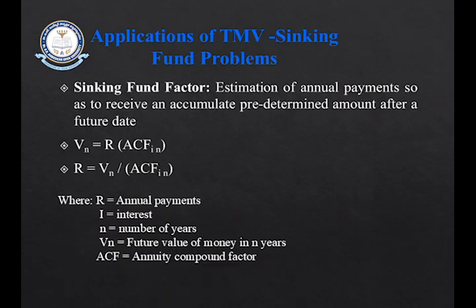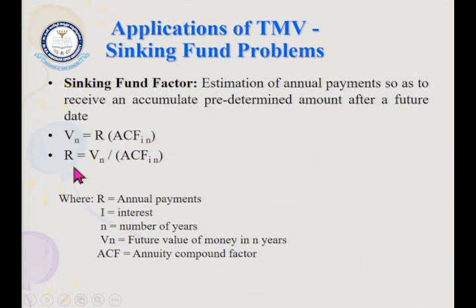Such problems can be solved by using the compounding factor technique. Here Vn is equal to R, where R is your annual payment, how much amount you want to pay every year, multiplied by the annuity compound factor from the table. That will give you how much investment you have to make annually, so that the amount gets accumulated and becomes a lump sum amount with which you can purchase your fixed assets. These are called sinking fund problems.